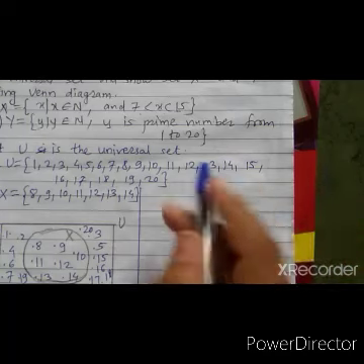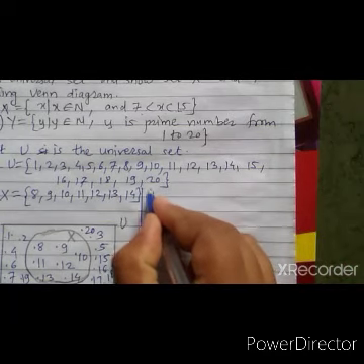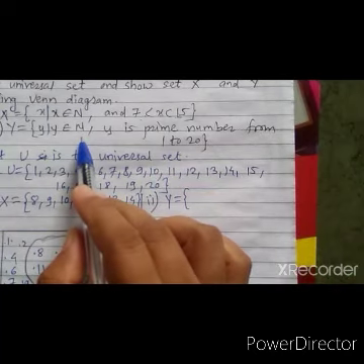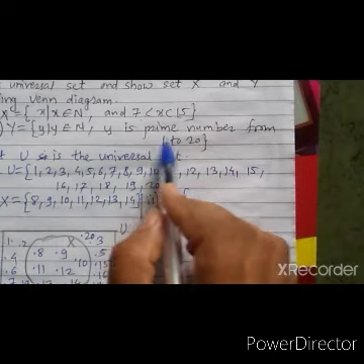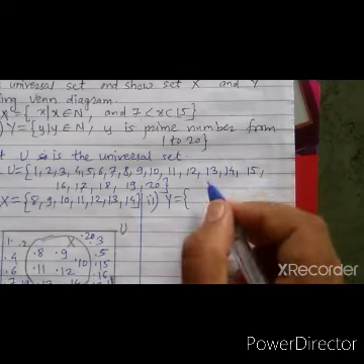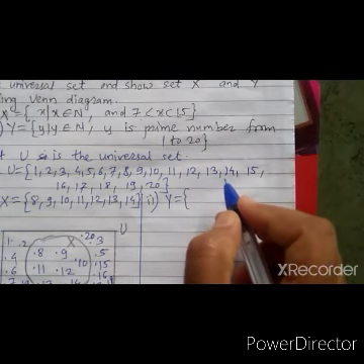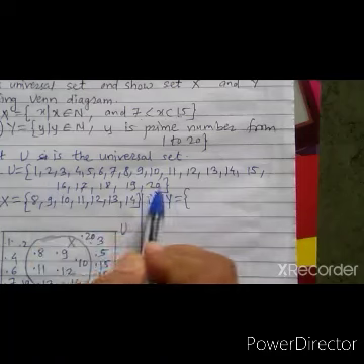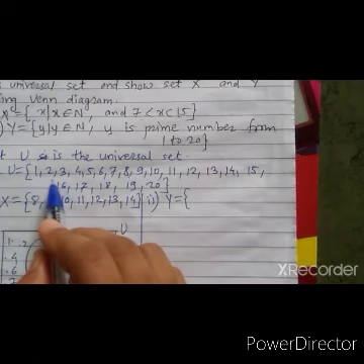Now let us see another example, number 2. Y such that Y belongs to N. It means that Y is a natural number. Y is a prime number from 1 to 20. So first we have to find prime numbers. See here, 1 to 20 numbers are there already. So we have to find prime numbers.